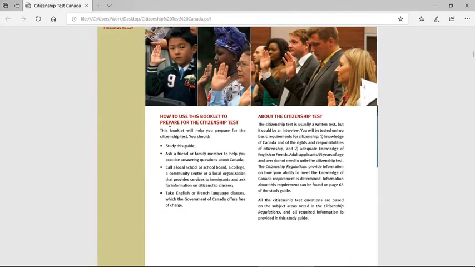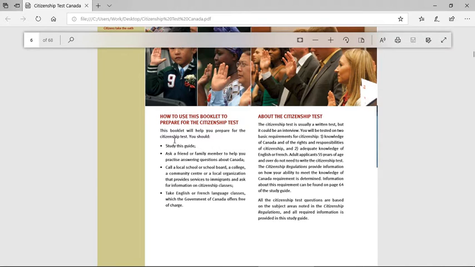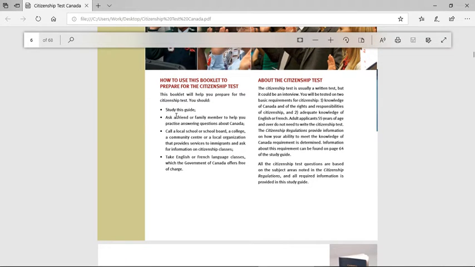How to use this booklet to prepare for the citizenship test. This booklet will help you prepare for the citizenship test. You should study this guide, ask a friend or family member to help you practice answering the questions about Canada, or call the local school board. The citizenship test is usually a written test, but it could be an interview. You'll be tested on two basic requirements for citizenship: one, knowledge of Canada and the rights and responsibilities of citizenship, and two, adequate knowledge of English or French.